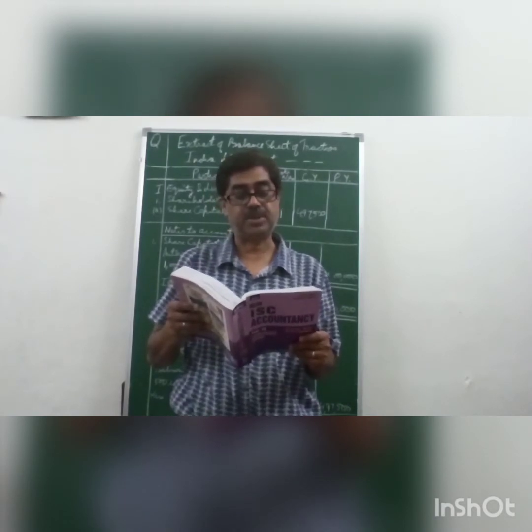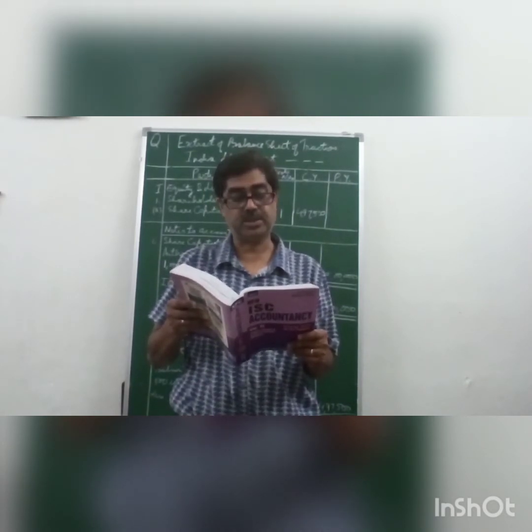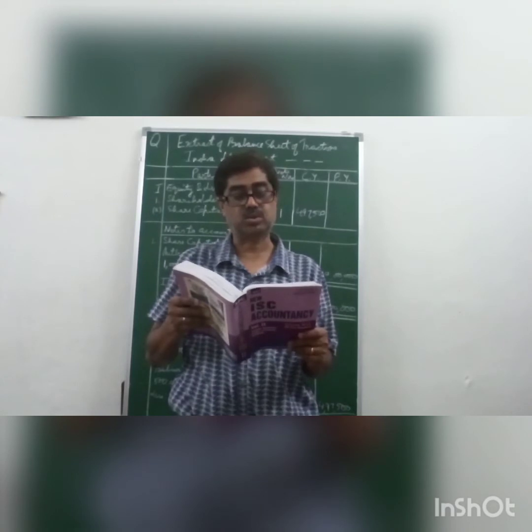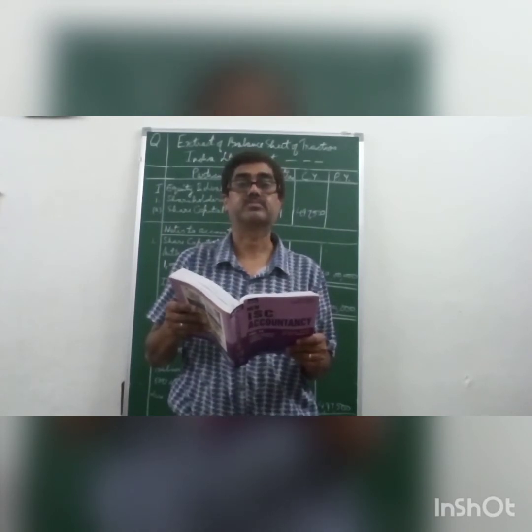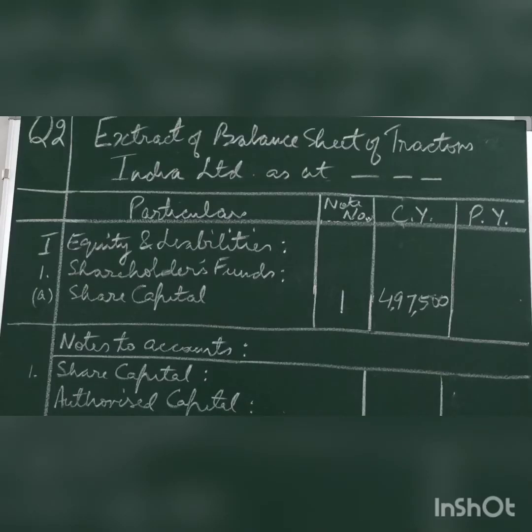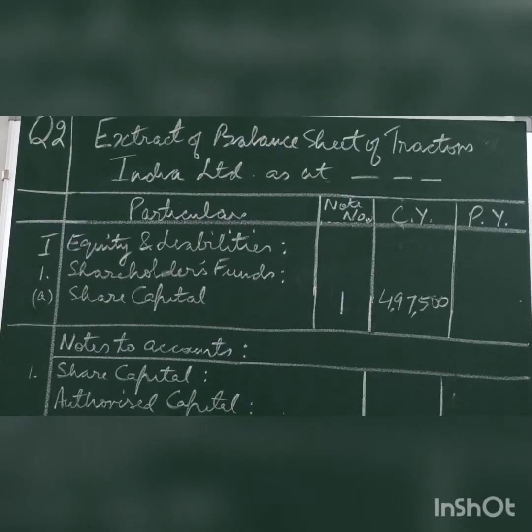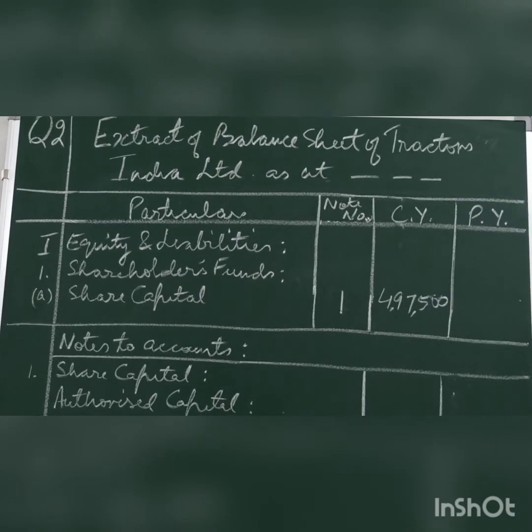Present the share capital in the balance sheet of Tractors India Limited as per Schedule 3, Part 1 of the Companies Act 2013. Also prepare notes to accounts for the same. First the heading, extract of balance sheet of Tractors India Limited as at. Since the date is not given, you can write dash there. Columns will be particulars, note number, current year, previous year in that order.